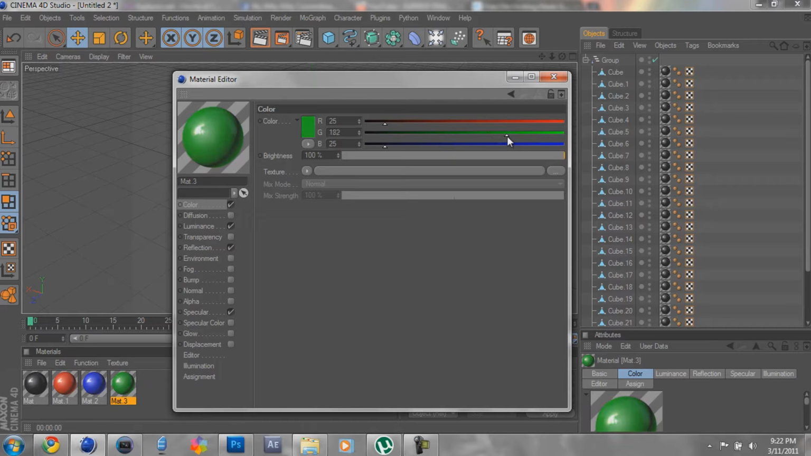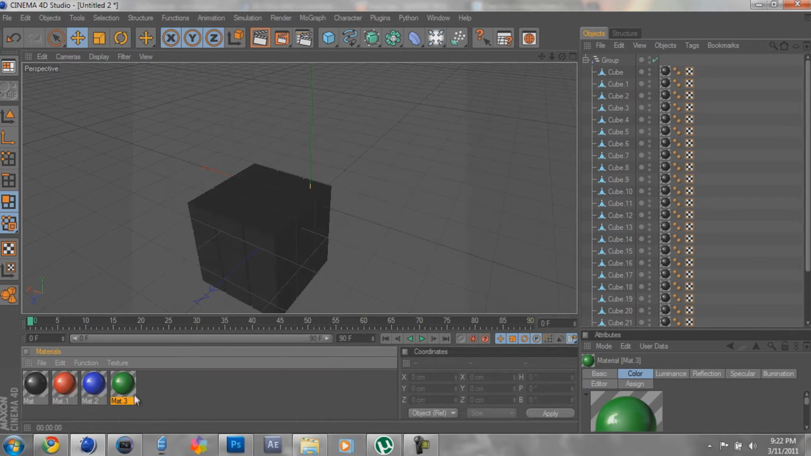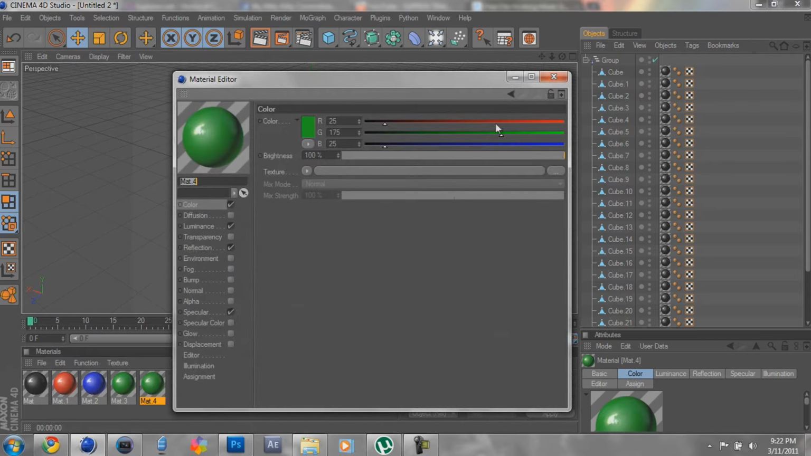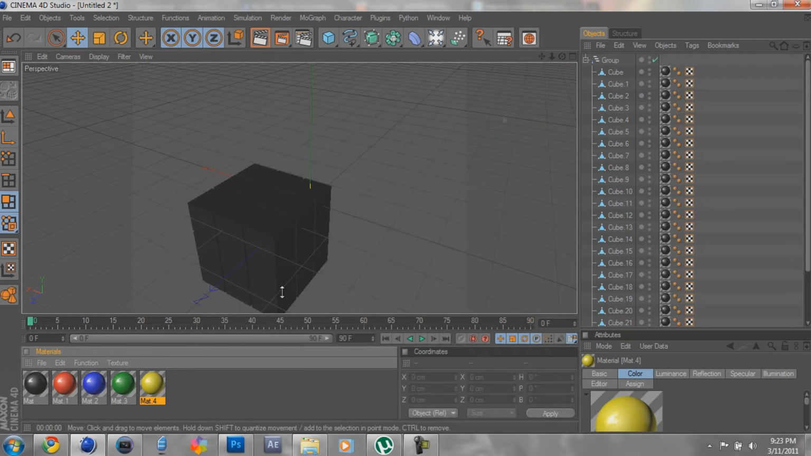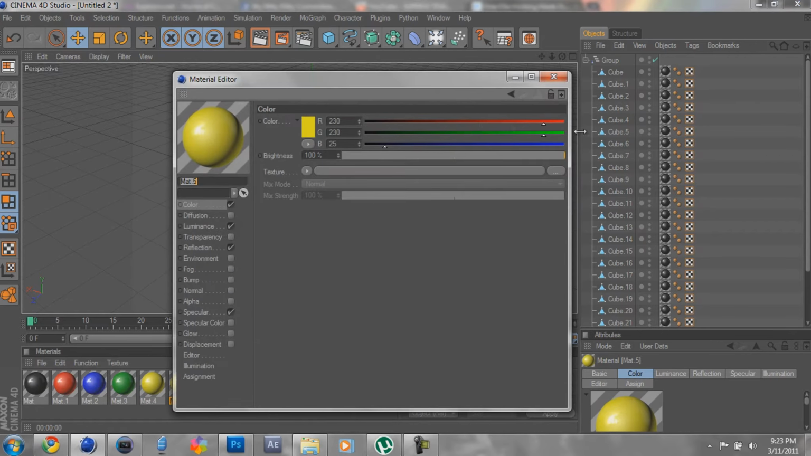It's a little too bright. So about 175. Okay. Make a new one. Now drag both of these to change both of the top ones to 230. Now that that's done, make another one. Just drag all of these all the way up.